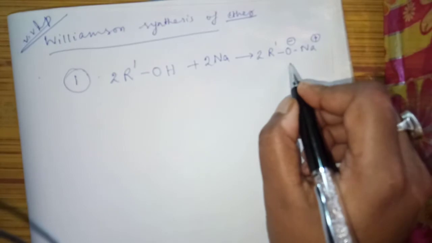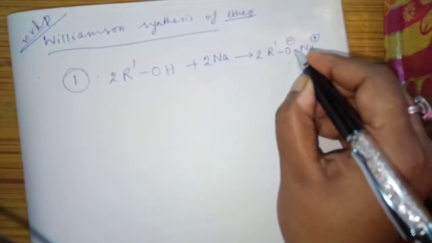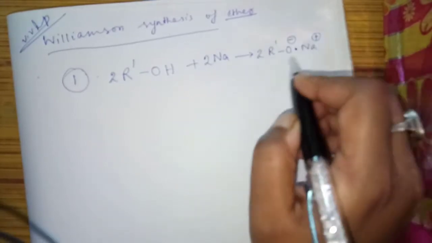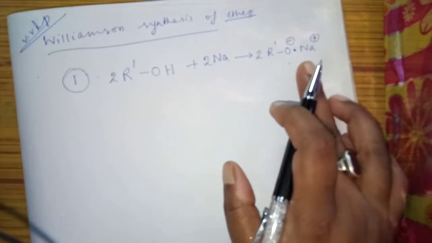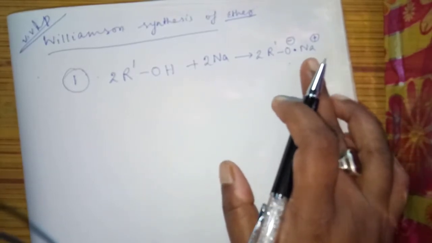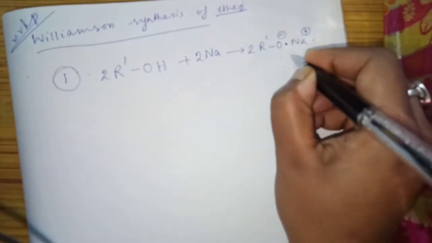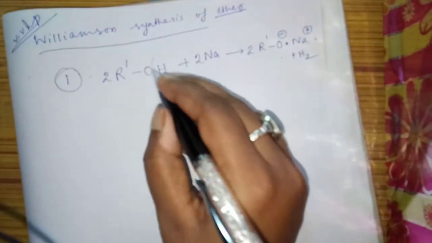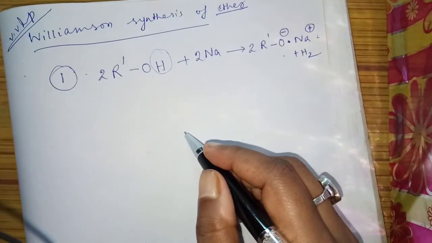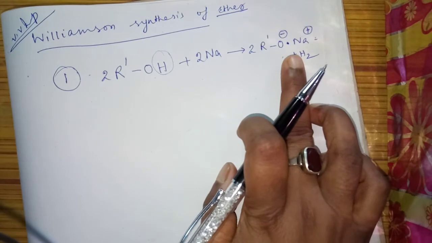There is no such bond; this is O⁻, no such bond. It is an electrovalent bond actually. So this is sodium alkoxide plus hydrogen. Hydrogen will be removed. So this is sodium alkoxide.